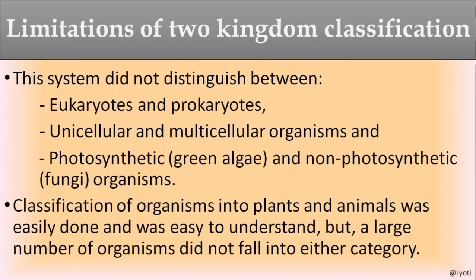And besides that, it was not that easy to understand which organism comes under the plant kingdom and which organism comes under the animal kingdom. And besides that, some organisms like lichens did not fall into any of these categories. So these were the shortfalls of the two-kingdom classification that was proposed by Carolus Linnaeus.